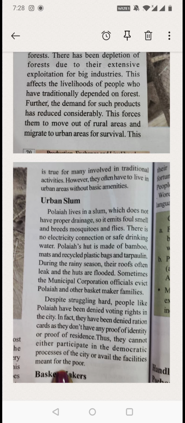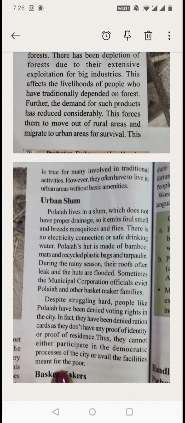In fact, they have been denied ration cards as they do not have any proof of identity or proof of residence. As they are coming from the village to the cities, they don't have any residence proof, means proof that they belong to this area. They don't have a ration card. Their other card is from their village. They have the identity that those people belong to Andugula village, not of Hyderabad and all.